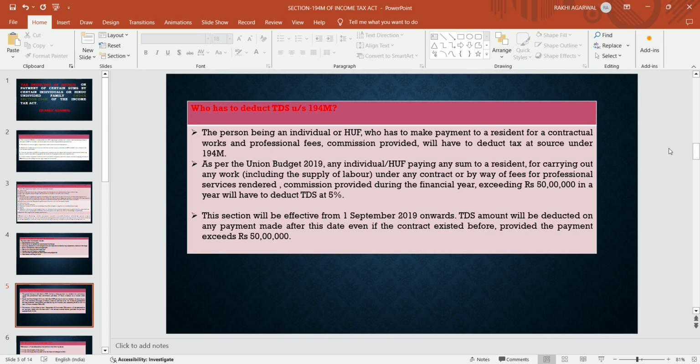Means as per the Union Budget 2019, an individual or HUF paying any sum to a resident for carrying out any work including supply of labor under any contract or by way of fees for professional service rendered or by way of commission provided during the financial year exceeding 50 lakhs in a year will have to deduct TDS at the rate 5%. So this limit, who will deduct? First, an individual or HUF will deduct TDS. On whom will they deduct? On resident contractors, resident professionals, resident brokers.